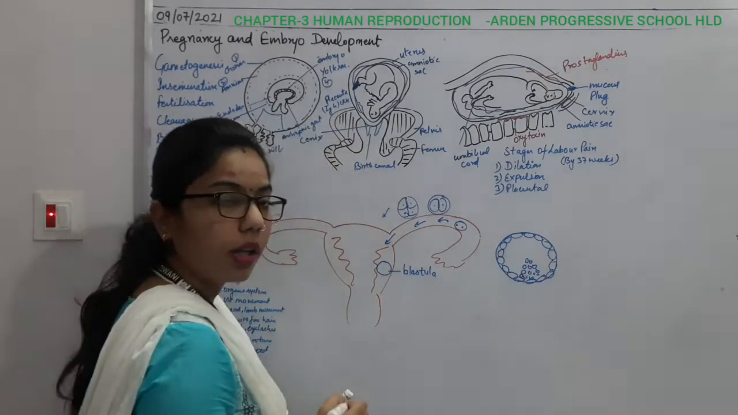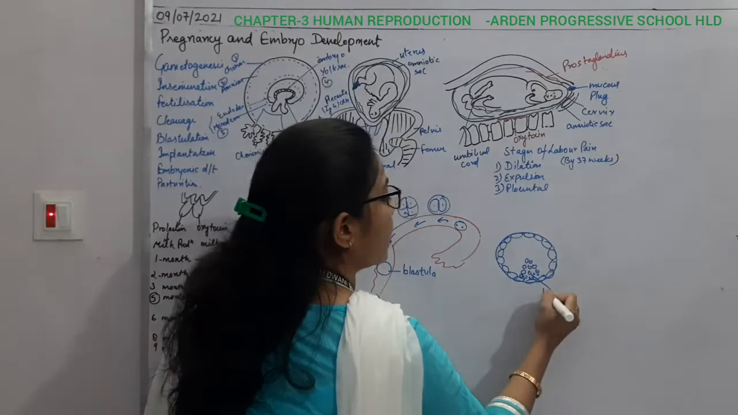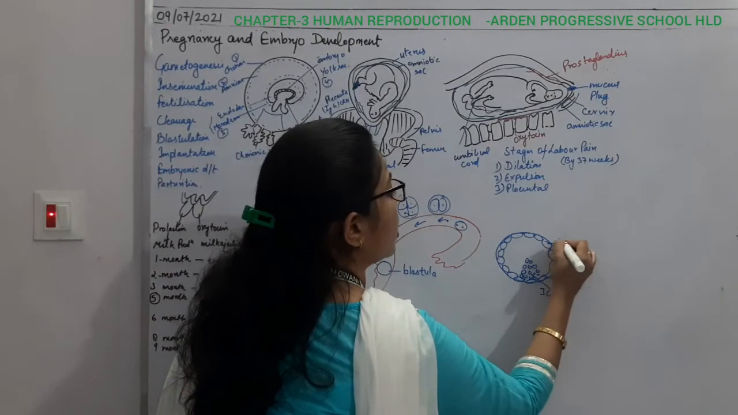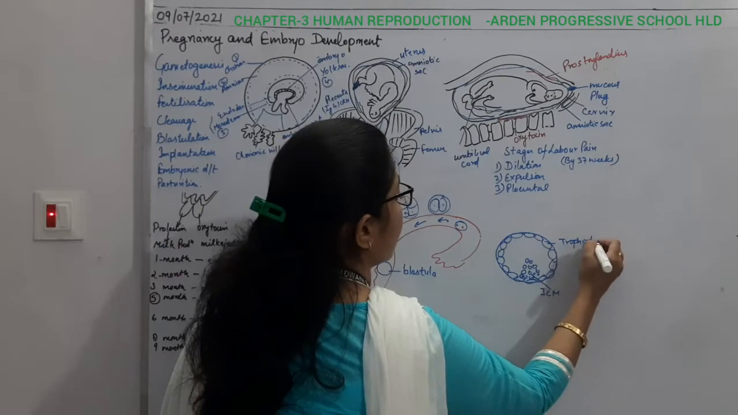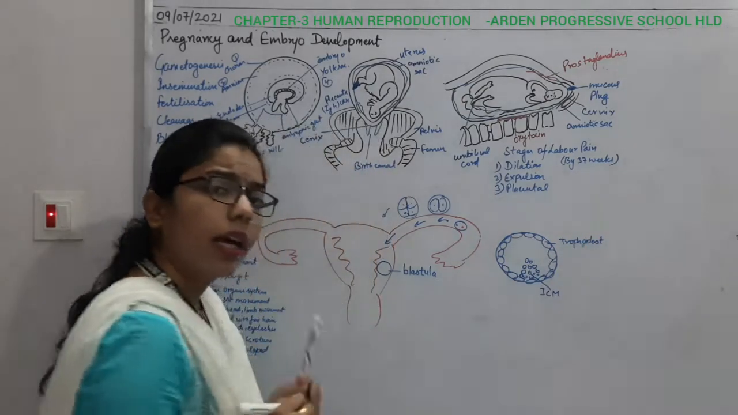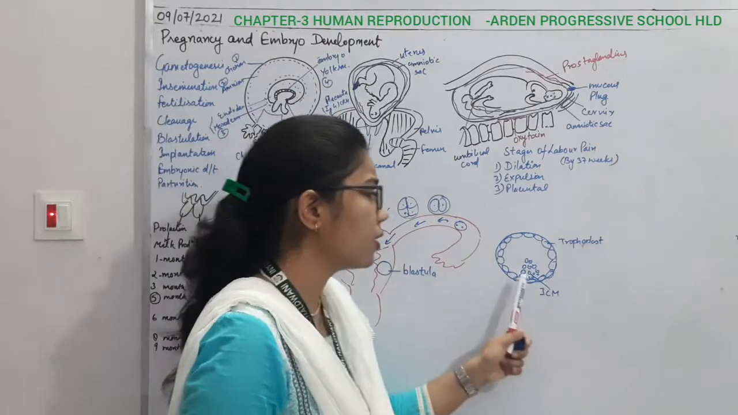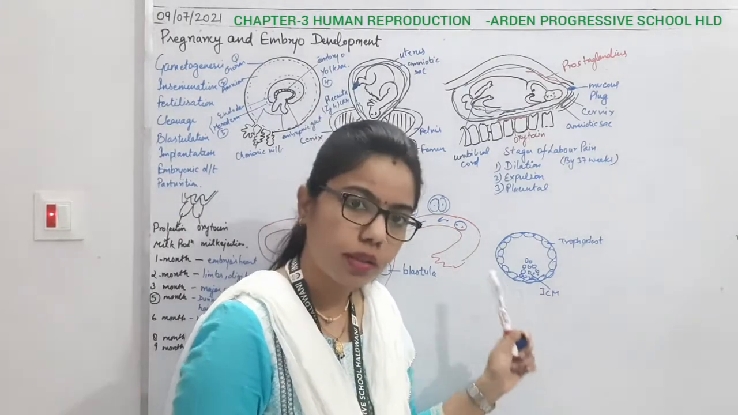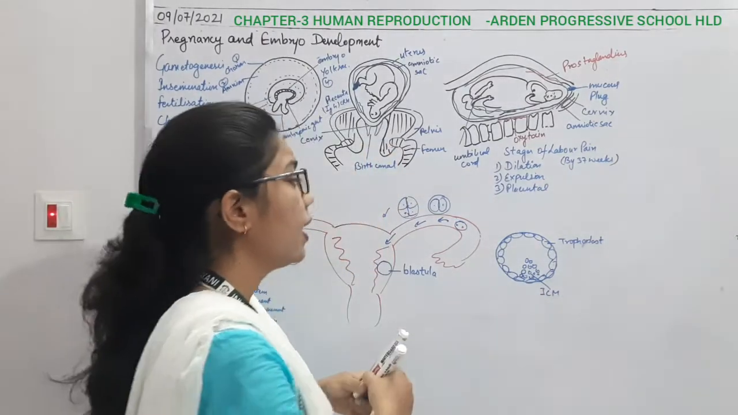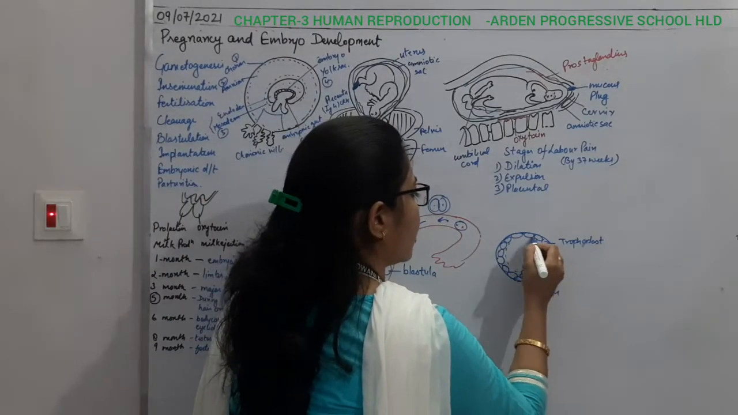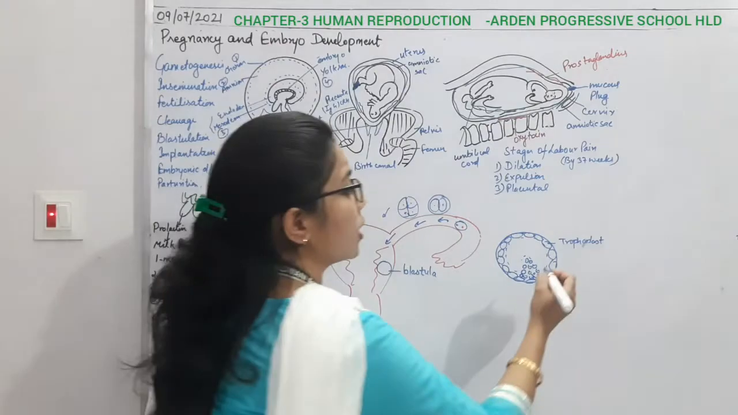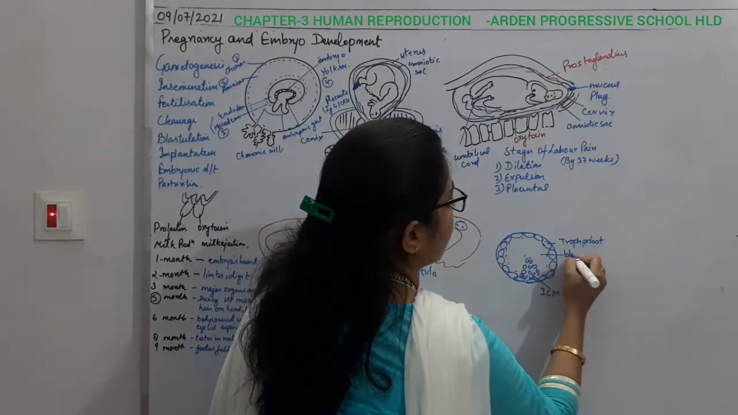What will you call it? You call it the inner cell mass. So this is the trophoblast, and this one is the inner cell mass. Now, after attaching, this structure is the blastula stage, in which there will be formation of a cavity-like structure. This cavity is known as the blastocoel.